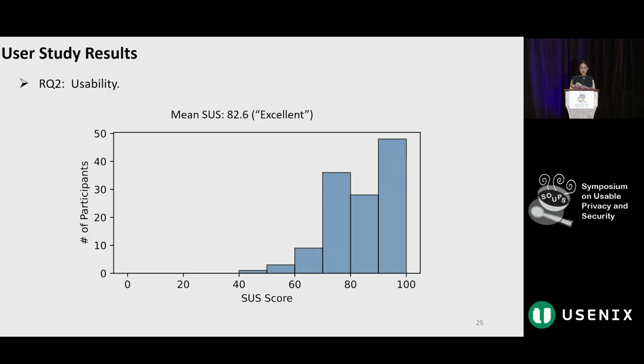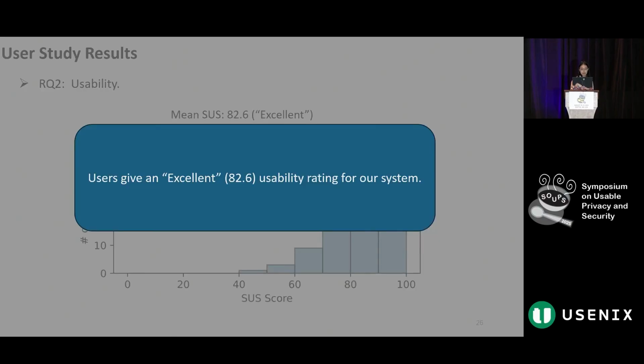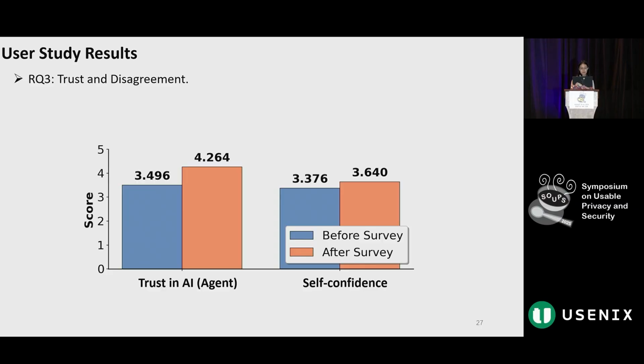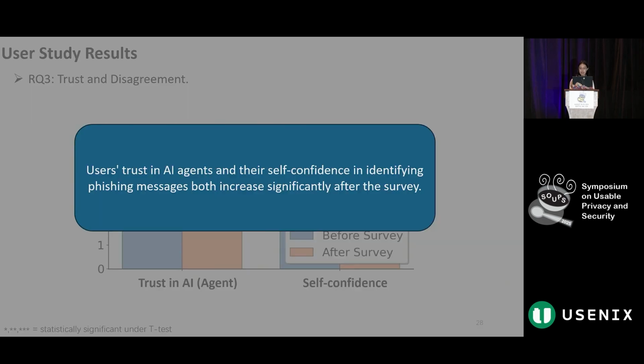Second, the system received a usability score of 82 on the standard SUS scale, which is rated as excellent. We also saw that both trust in AI and the users' self-confidence increased significantly after the study, showing that SmishX not only helps users make better decisions, but also helps build trust in AI and educates and empowers users.